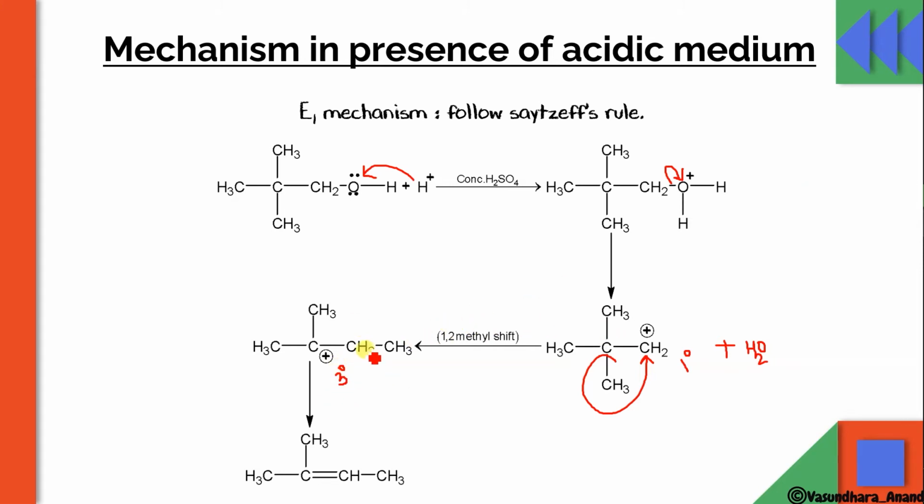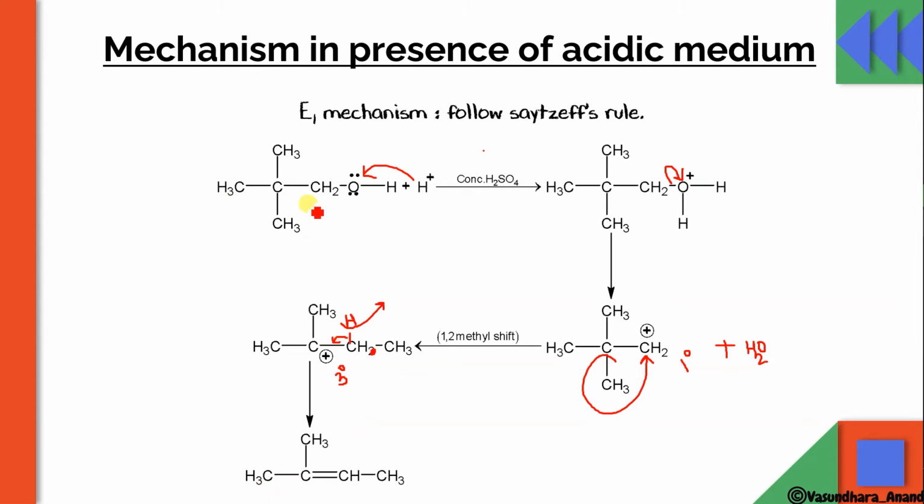Now what will happen? Because it follows Saytzeff rule, obviously this beta hydrogen will come, not this one. So this beta hydrogen, let me write over here like this. Okay, so what will happen? This H will come over here, H plus with this for the water, and this bond will shift over here to form the alkene, and this will form. I hope it is clear.